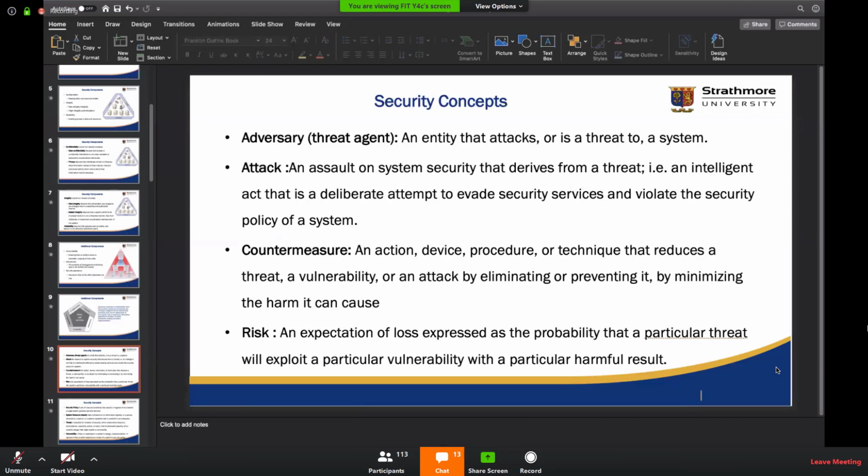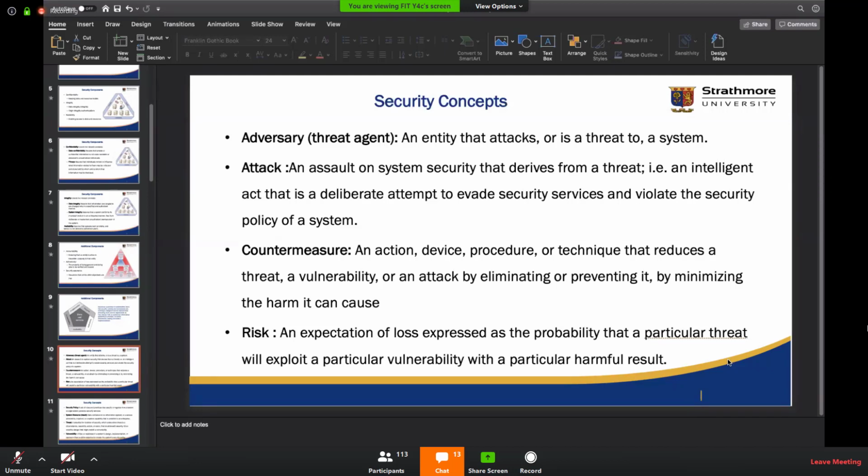Joseph. I think vulnerabilities are the weaknesses that are in the system. And then a threat would be... a vulnerability is a weakness that makes a threat possible.